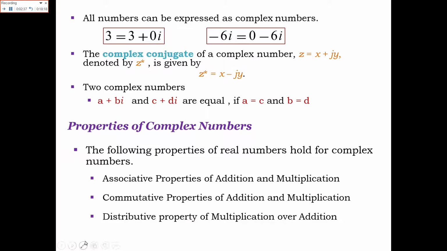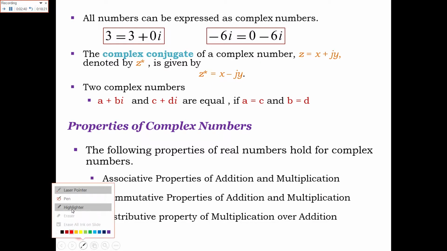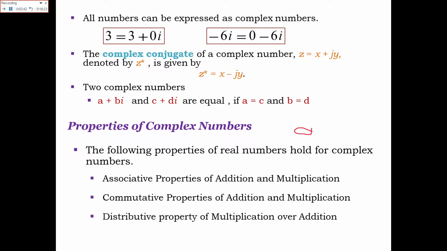I will show you with the help of this pen. Here you have a plus b plus c, this is equal to a plus brackets b plus c. This is the first property.